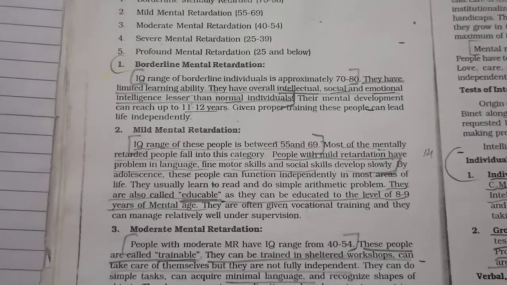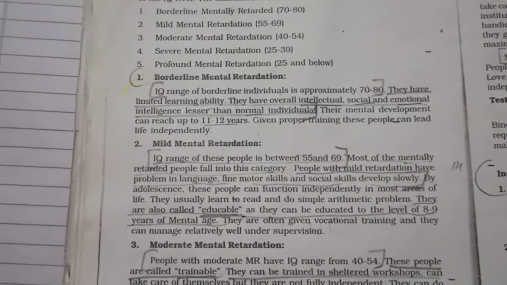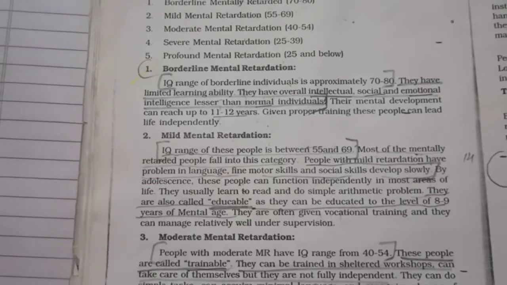So that was about borderline mental retardation. You have to write at least 2 to 3 points.